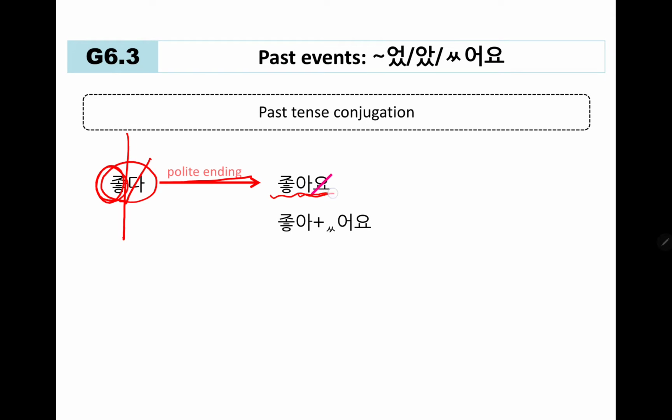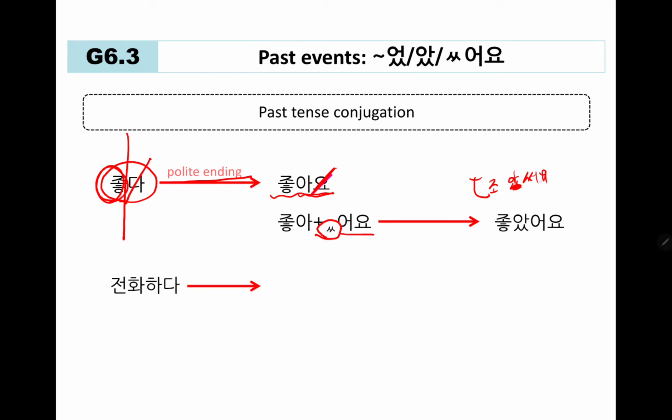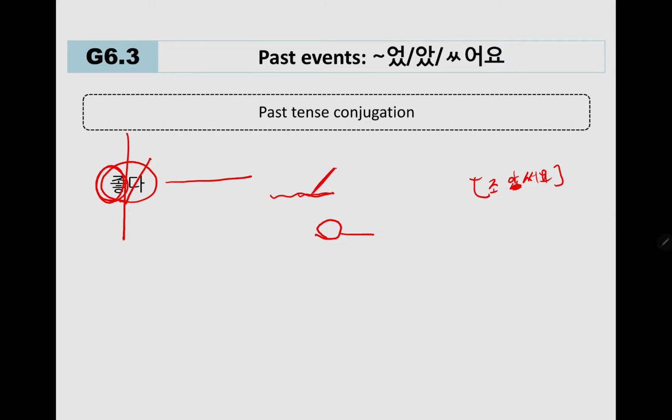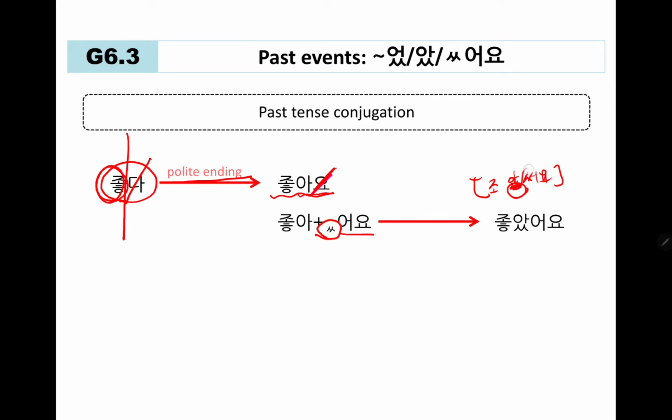And then from here, delete the ending 요, and then add 상시옷 받침 and 어요. So the final product would be 좋았어요. The pronunciation would be 좋아써요, because this 상시옷 받침 carries over, right?